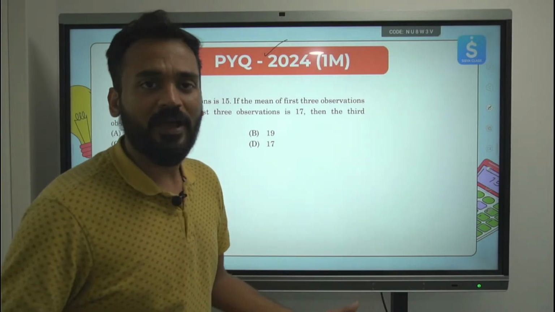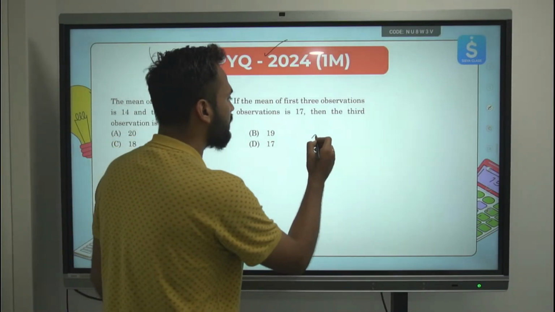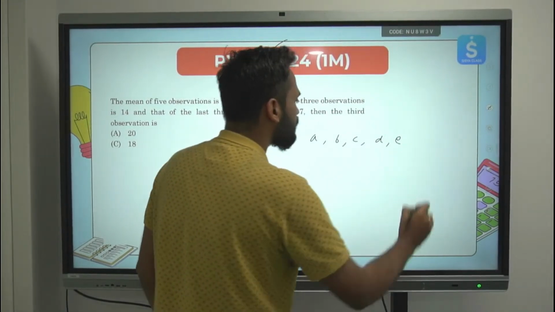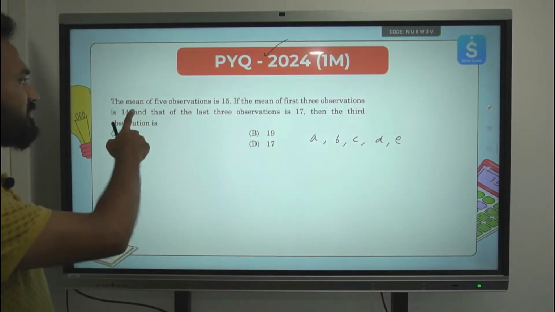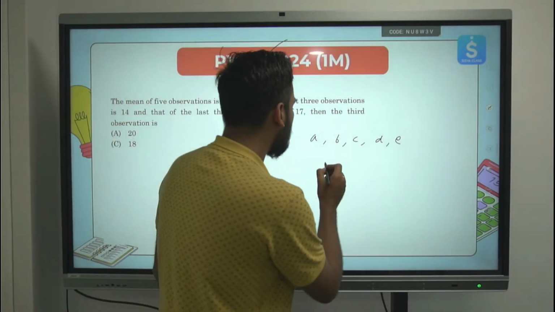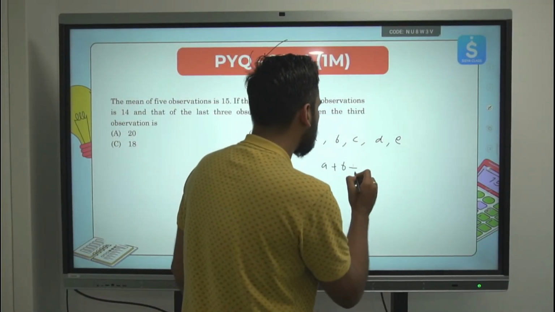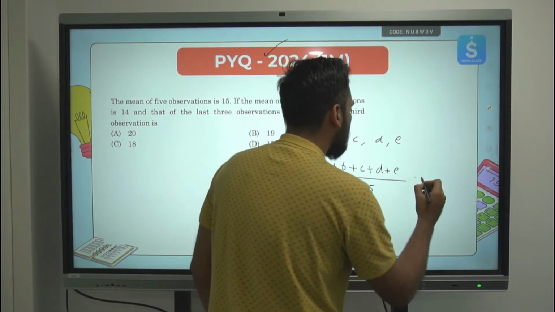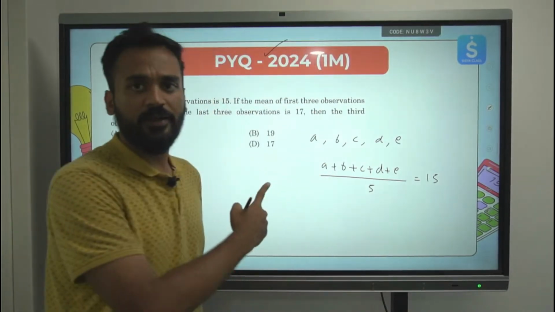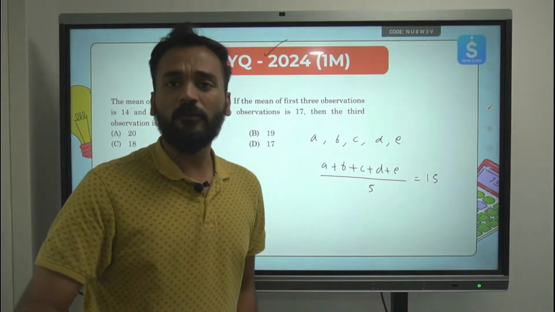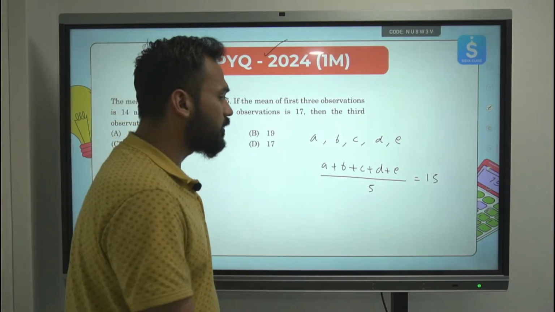We do not know all the 5 numbers, right? So let's say that all the 5 observations are A, B, C, D and E. Now in the question it is given mean of all of these 5 observations is 15. So mean means A plus B plus C plus D plus E upon 5 is equal to 15. Everyone is with me here? This is the mean for the 5 observations.